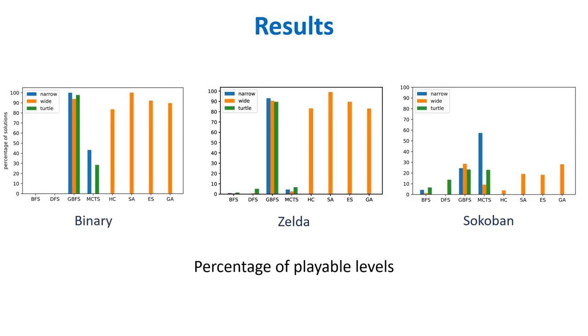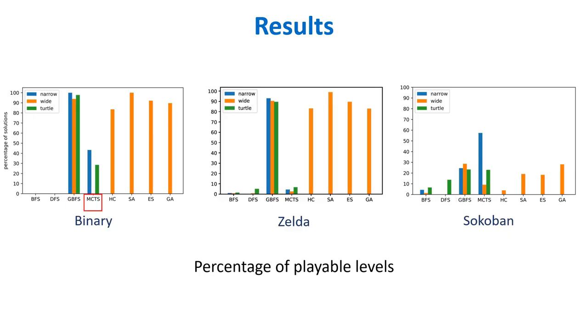These graphs show the percentage of playable levels found by algorithms for different problems using different representations. From this graph, we can see that breadth first search and depth first search performed very low in all problems using all different representations, while greedy best first search performed pretty well in the first 2 problems, while it performed a little low in the third problem, Sokoban.